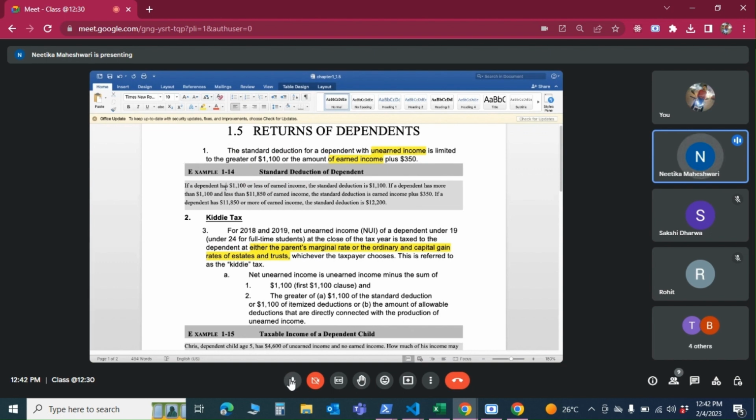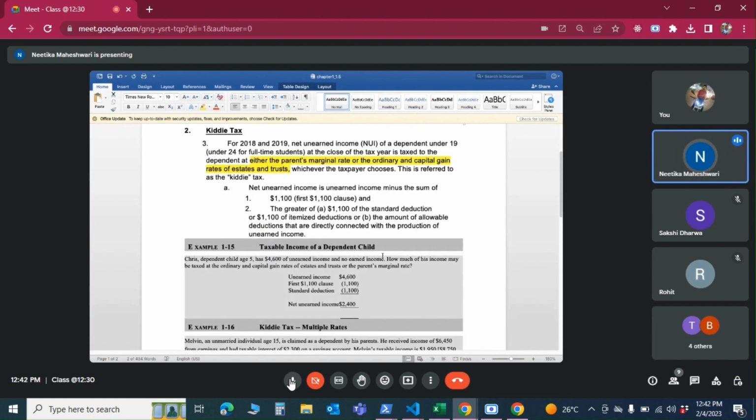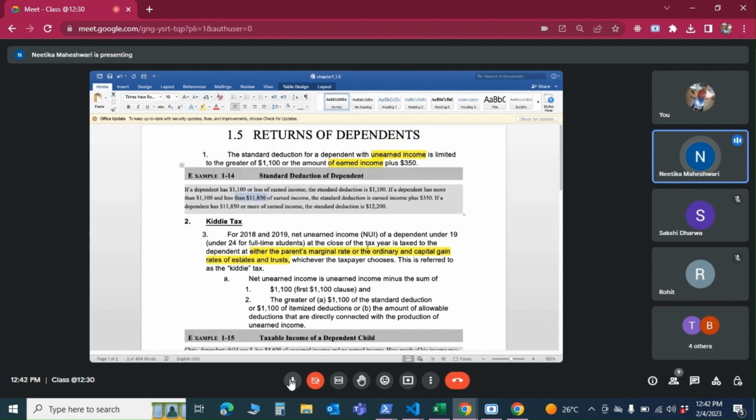If the dependent has 1,100 or less, the standard deduction is 1,100. If the dependent has more than 1,100, less than 11,850, then we have to see what is the earned income, and the standard deduction is earned income plus $350. We'll do another example. Maybe there is another example given? No. If a dependent has 11,850, then the standard deduction is 11,850 plus this 350, right? So it comes to 12,200.